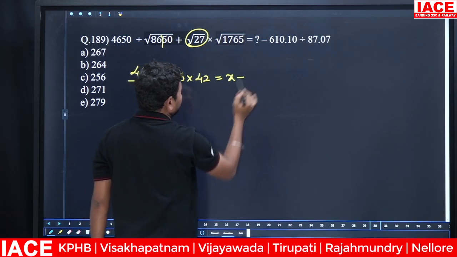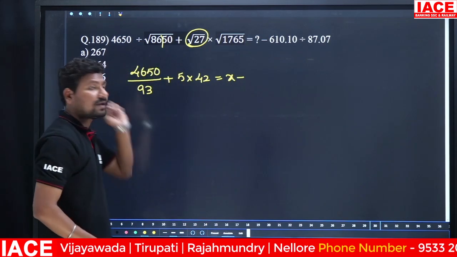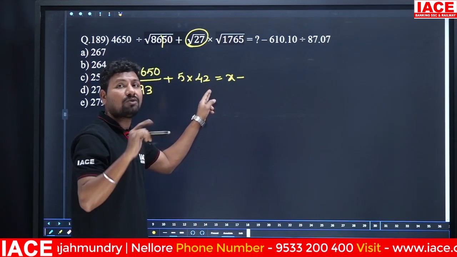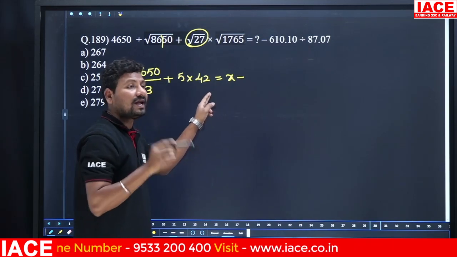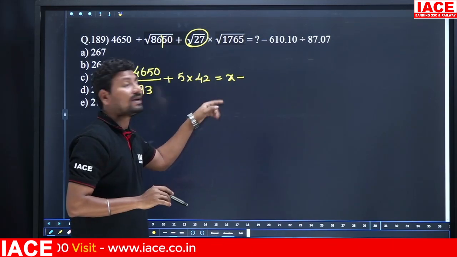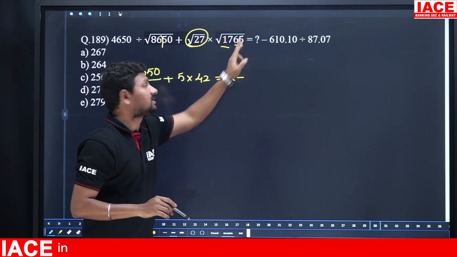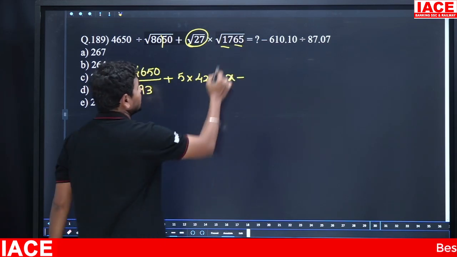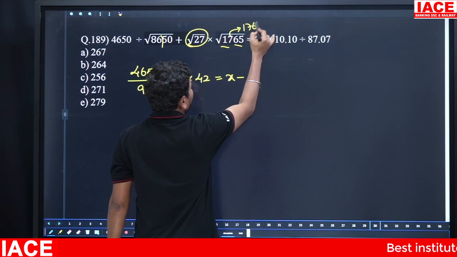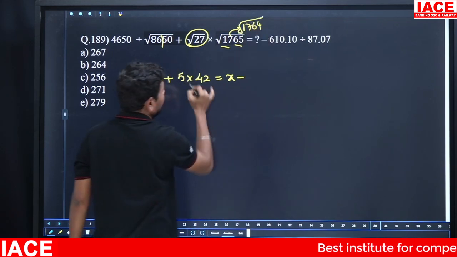Is equal to x minus 42 square. 42 square, compared to 50, is how much less? 8 less. Then 8 is removed from the 25. 25 minus 8 is equal to 17. 8 square is equal to 64. 64 is very near to 1764. Root of 1764 value is 42.